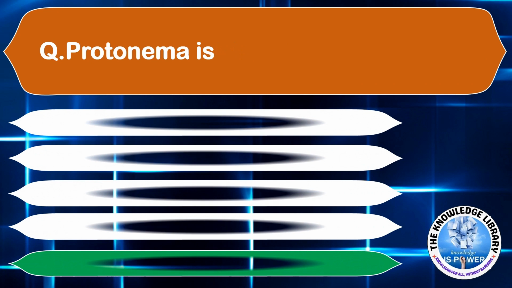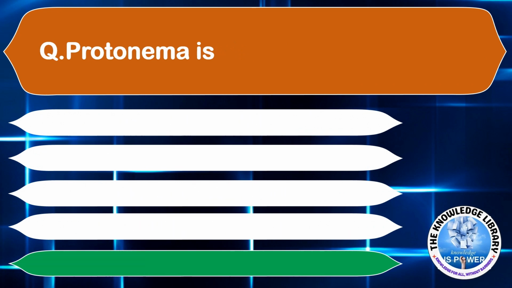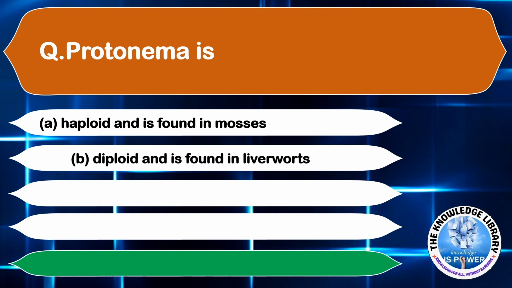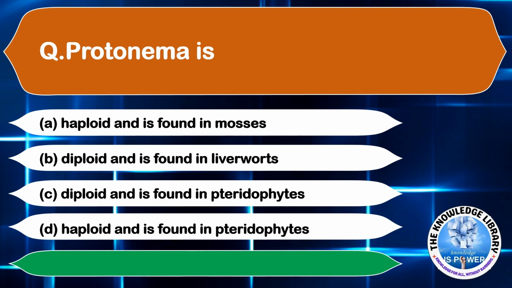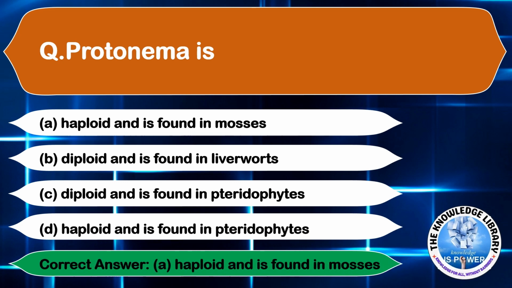The protonema is option A, haploid and is found in mosses, option B, diploid and is found in liverworts, option C, diploid and is found in pteridophytes, and option D, haploid and is found in the pteridophytes. The correct answer is option A, haploid and is found in mosses.